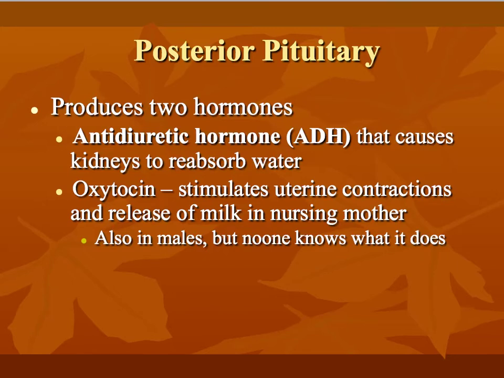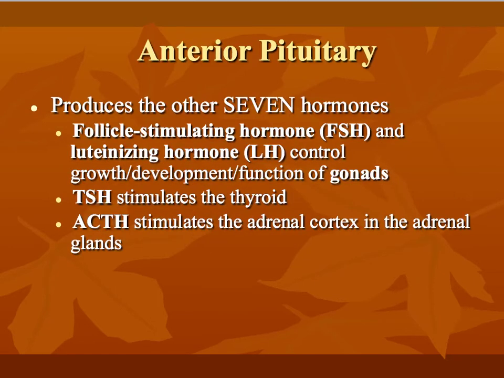And the second hormone is oxytocin. Oxytocin stimulates uterine contractions. It stimulates milk delivery and the release of milk in nursing mothers. It's also responsible for stimulating the prostate gland and smooth muscle in semen production. There's maybe some other things that are going on in the males, but no one really knows for sure everything that's involved. The anterior pituitary is going to produce the other 7 hormones.